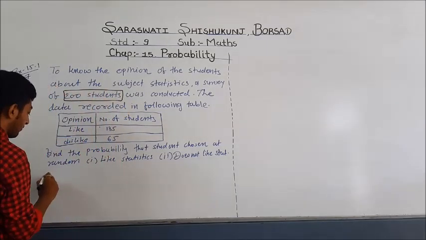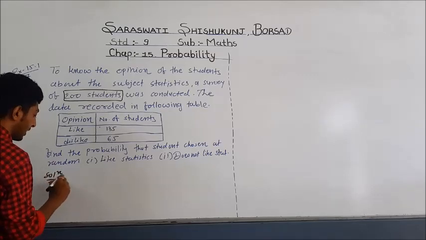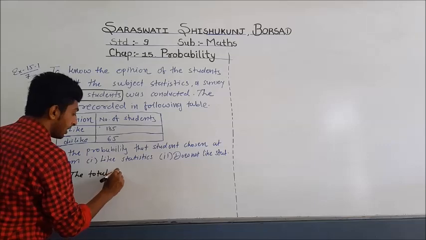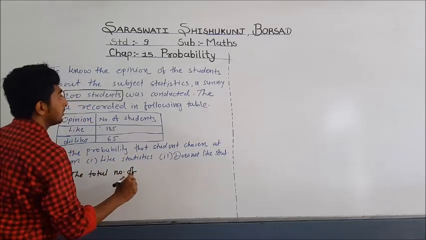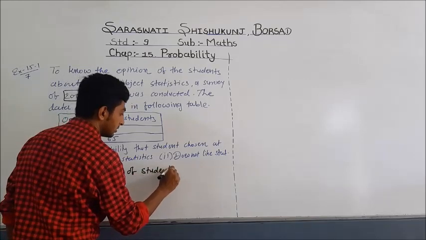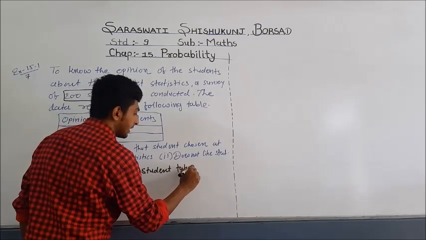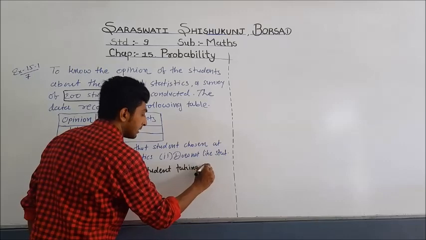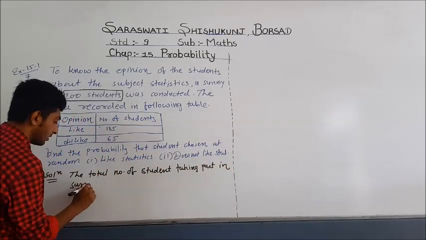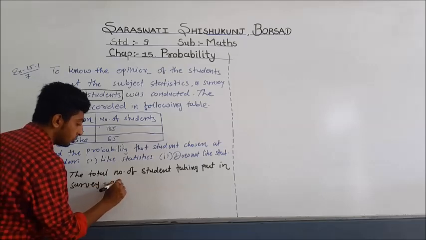So in the solution, first of all, you need to write the total number of students taking part in the survey, that is 200.